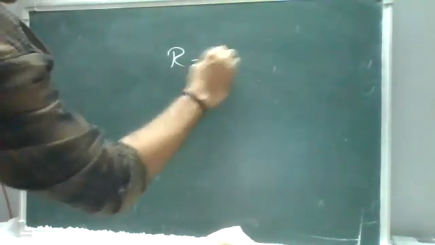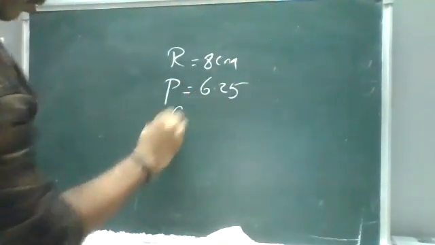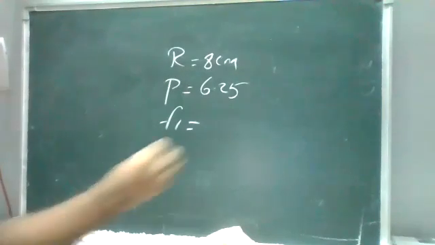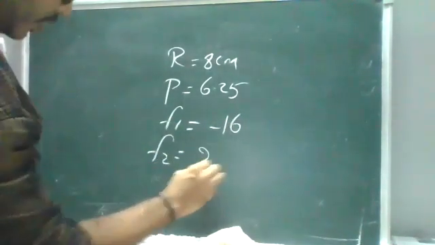So the answers, you can cross check later. R is equal to 8 centimeters, power is equal to 6.25, F1 is minus 16 centimeters, and F2 is 24 centimeters.